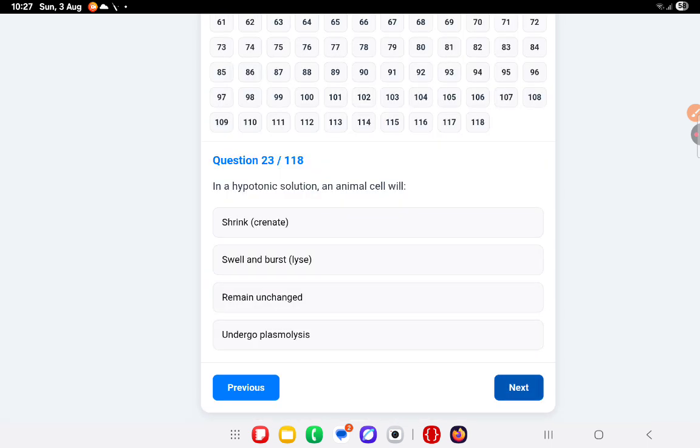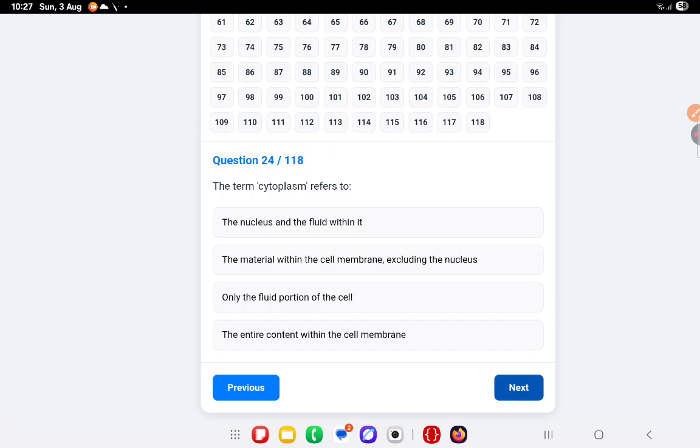In a hypertonic solution, an animal cell will shrink. The term cytoplasm refers to the material within the cell membrane excluding the nucleus.